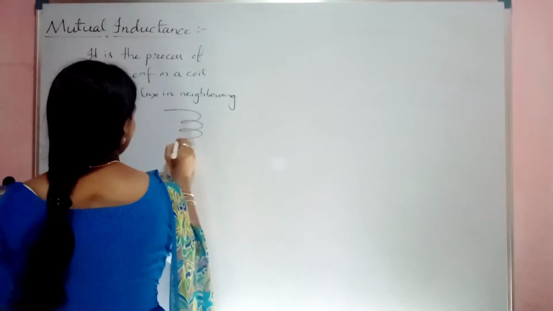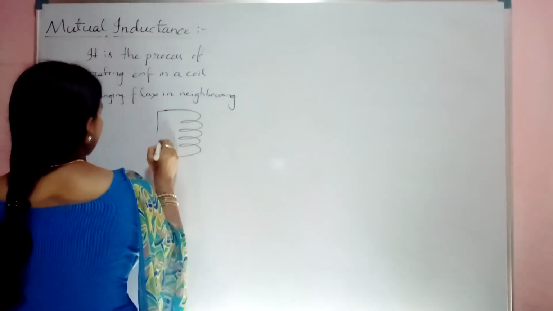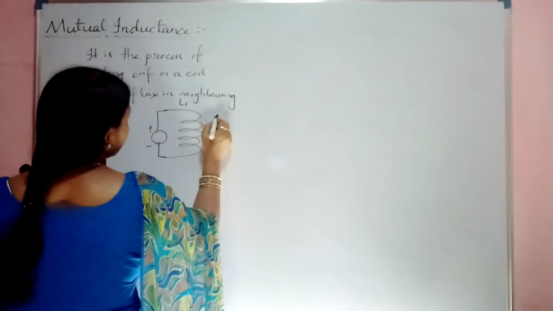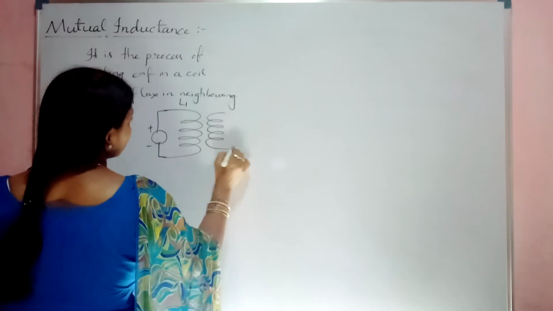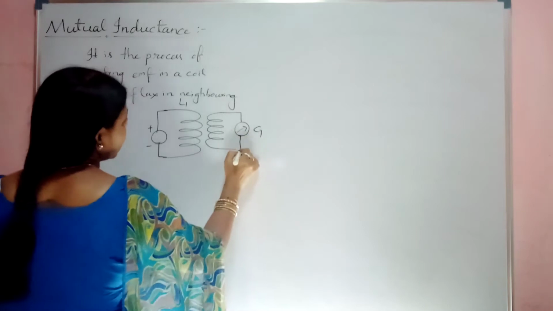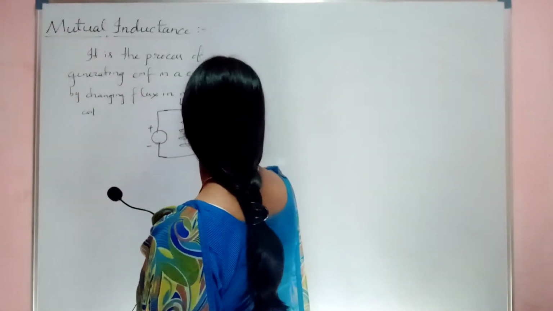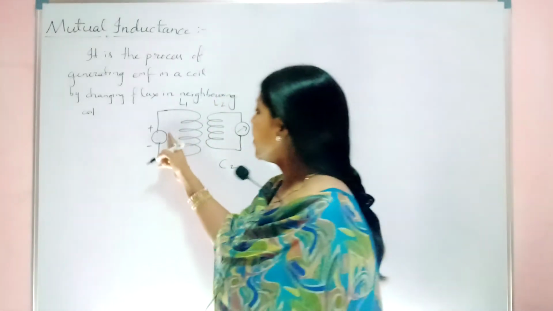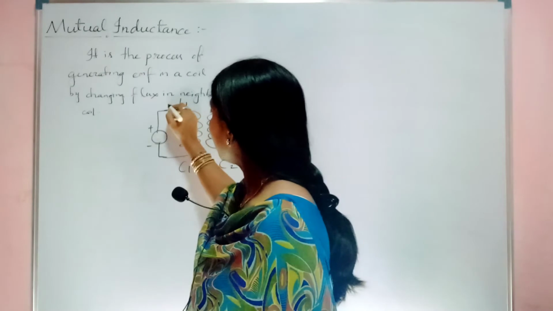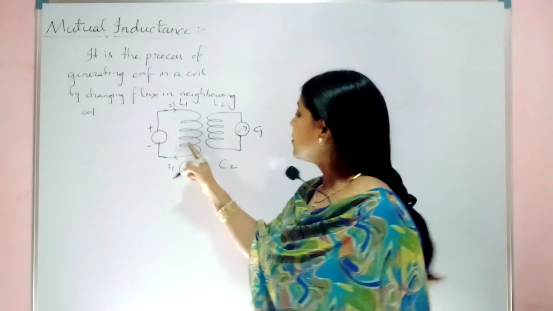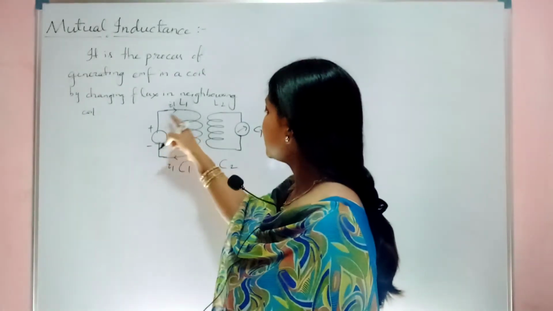Okay, so let's see. Now for example, this is the coil you are taking. You are giving the supply. Let it be your coil 1. Then this will be your coil 2. Here you are connecting the galvanometer. This is L1, L2 you can say, or you can say C1, C2. Here you are giving the supply. So current flowing in L1, let the current be I1. Clear? So when you are changing the current I1 in this,